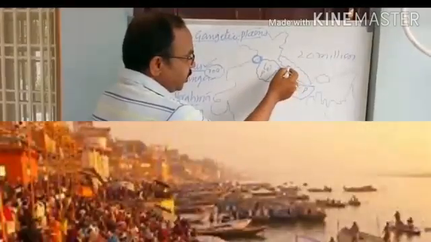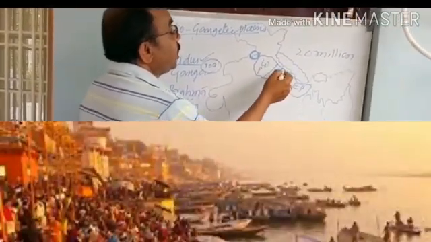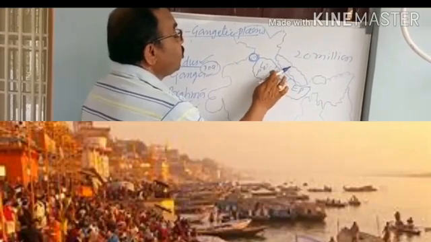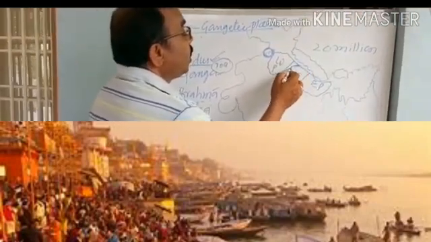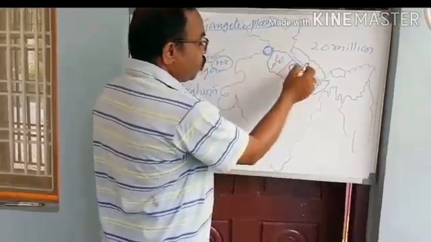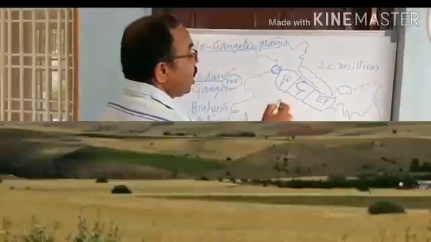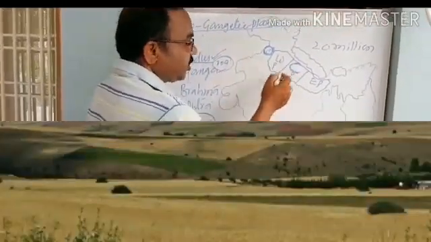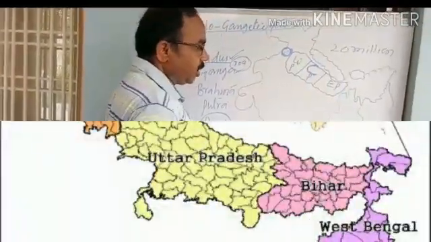From two places it starts, and when it comes to Devaprayag, it is called the Ganga river. Ganga and its tributaries like Son and Yamuna are the cause for the formation of Central Plains, and the Central Plains extend in Uttar Pradesh, Bihar, Jharkhand and West Bengal.